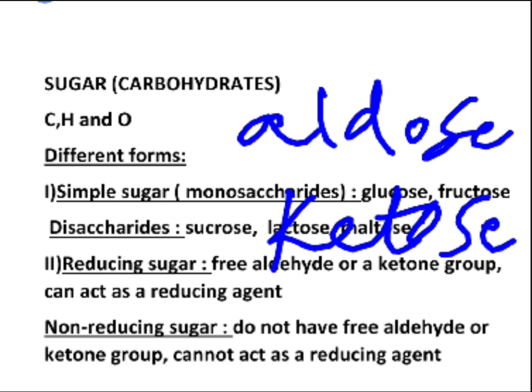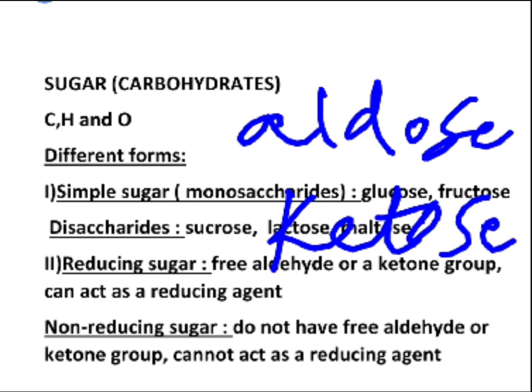On the basis of that there are different types of monosaccharides like aldotrioses, aldohexoses and so on. Similarly, on the basis of the ketone group they are classified as ketotrioses, ketotetroses, ketohexoses and so on. Is it clear? As far as examples are concerned, fructose belongs to the ketohexoses category, and glucose is a type of aldohexose because it has an aldehyde group.